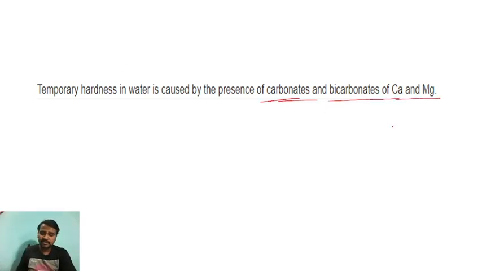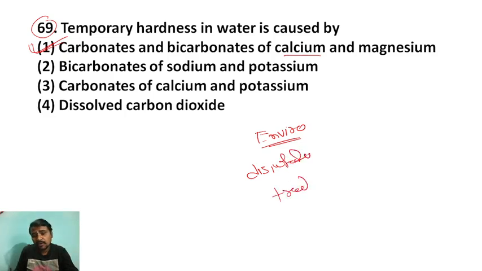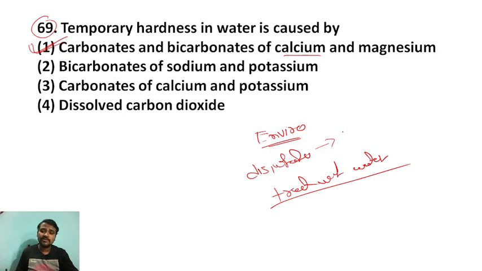So we have two types of hardness, temporary and permanent, right? So it is all about disinfection, or we can say treatment of water, right? In disinfection we will use alum powder or chlorine powder, right?